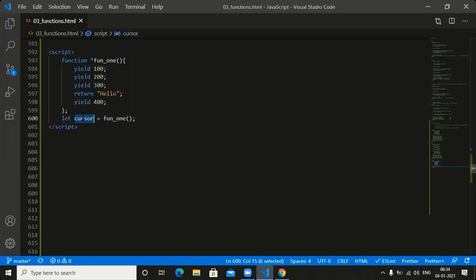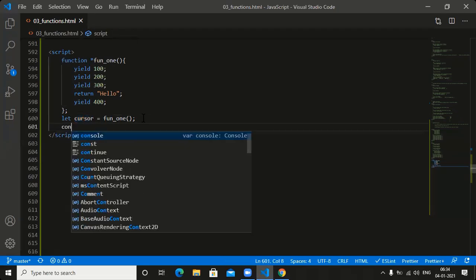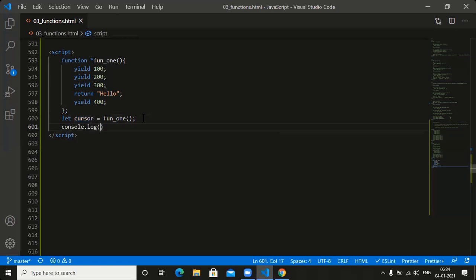We need to call the next button. Whatever the next button is there, we need to go to that next button here. How can we go to the next button? Here also console.log of what you wanted to place, cursor dot next. Which function should be in a position? We need to call the next function, cursor dot next function.